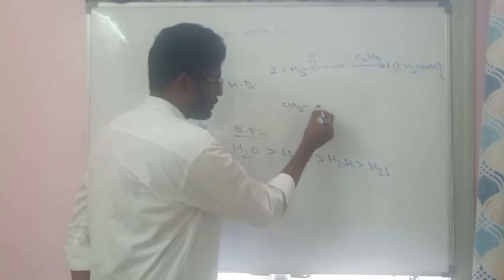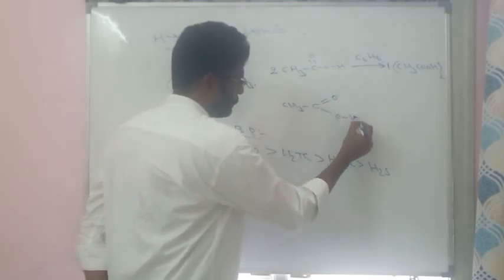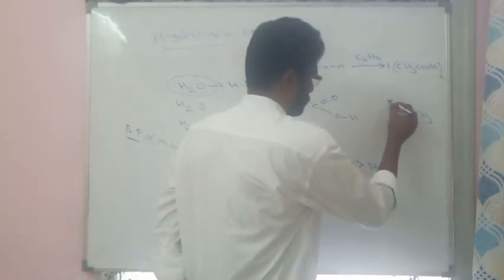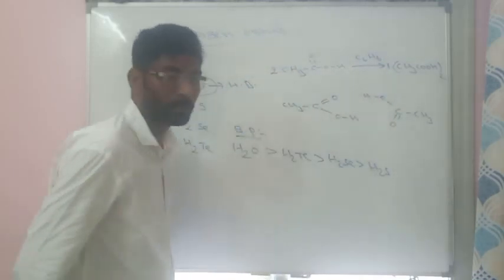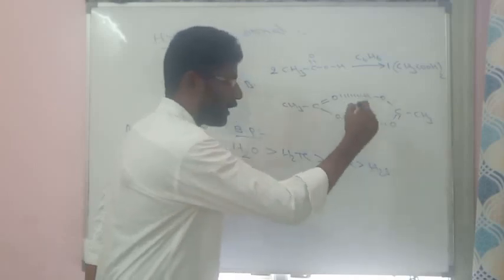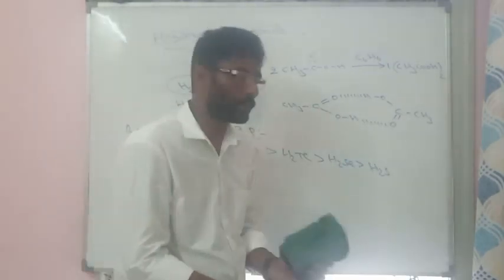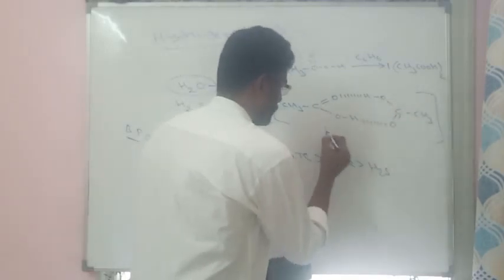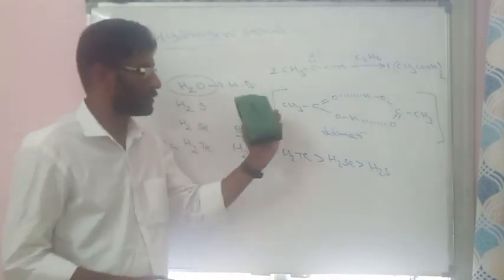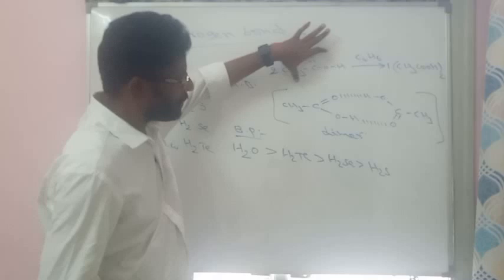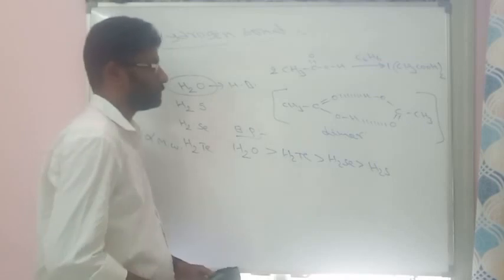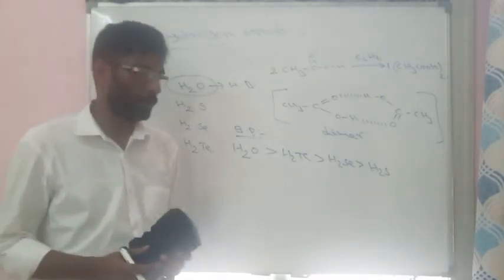The hydrogen bond should be like this. So this is one molecule, and this is another molecule. Between these two molecules, hydrogen bonds are formed. Due to hydrogen bonds, both molecules combine together to form one molecule, and this is called a dimer. So a dimer is a combination of two molecules due to hydrogen bond. So carboxylic acids in benzene medium are converted to dimers, also due to hydrogen bond. So this is about hydrogen bond.